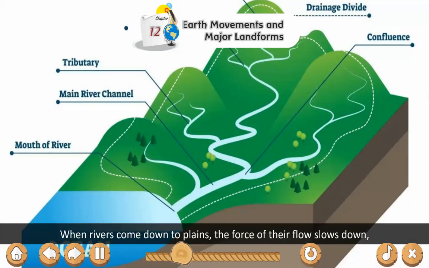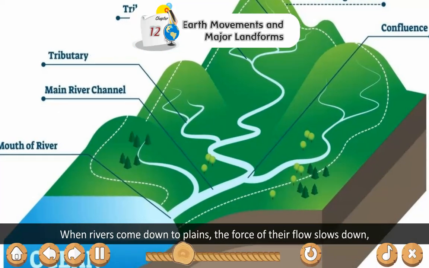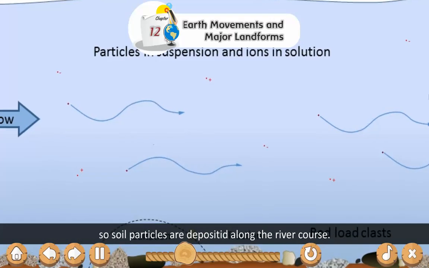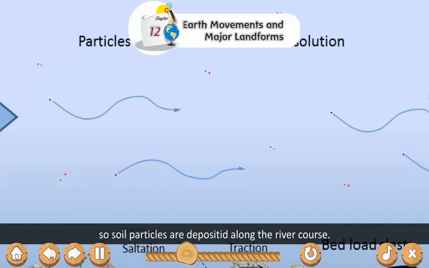When rivers come down to plains, the force of their flow slows down, so the soil particles are deposited along the river course.